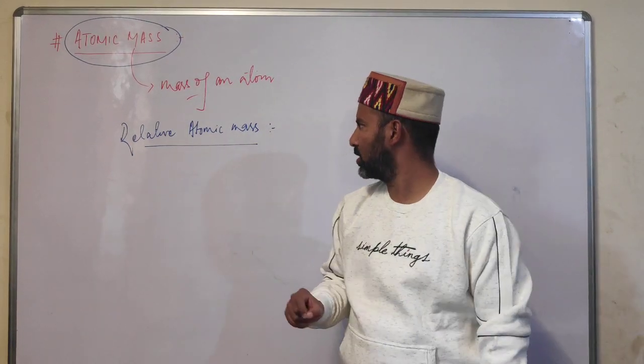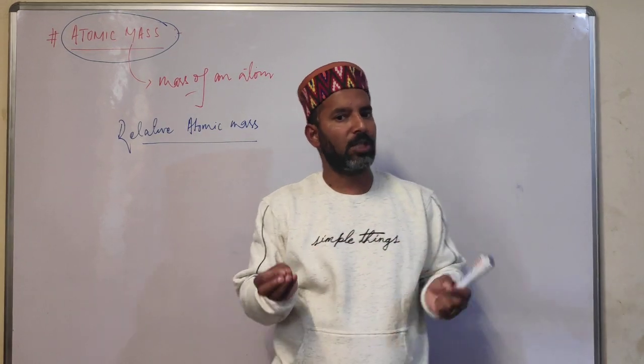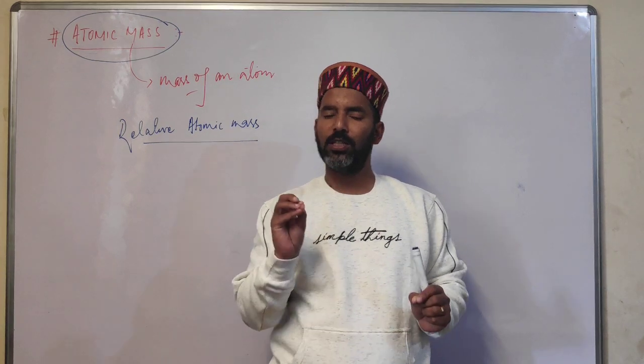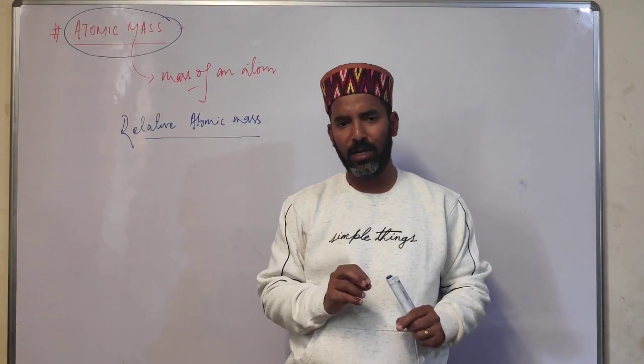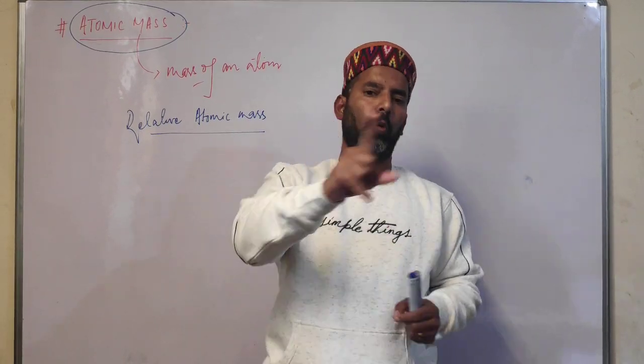So now students, what substance will be, or which substance will be used as standard? So students, since hydrogen is the lightest element and is assigned atomic mass 1.